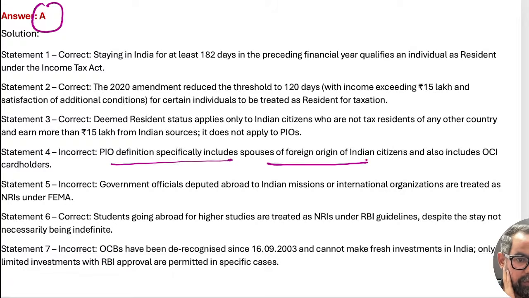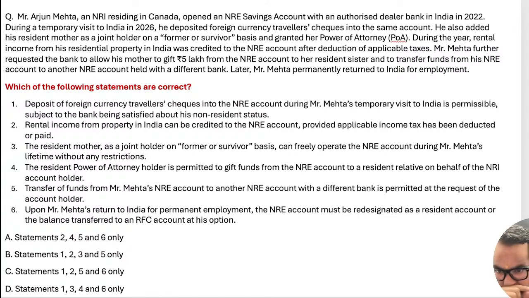So spouse of foreign origin of an Indian citizen is also included, and government officials. This was part of the previous question also. So they are also considered NRIs and others, right? Next one, guys. This type of question is from the different types of NRI accounts and others.